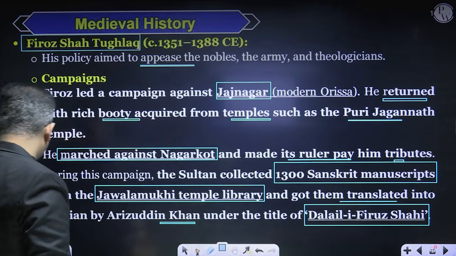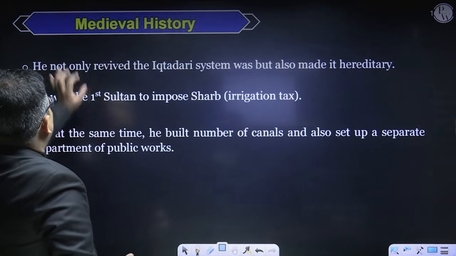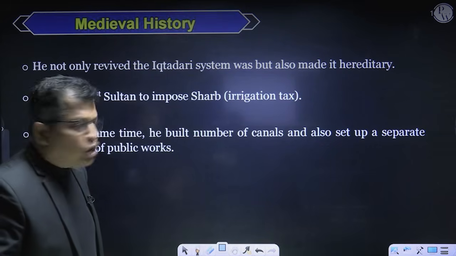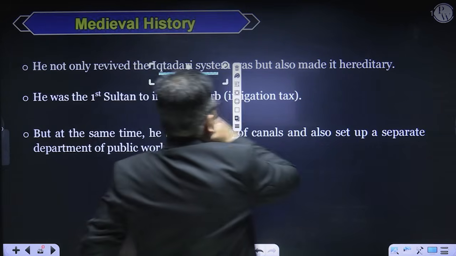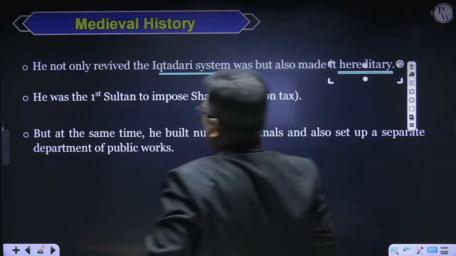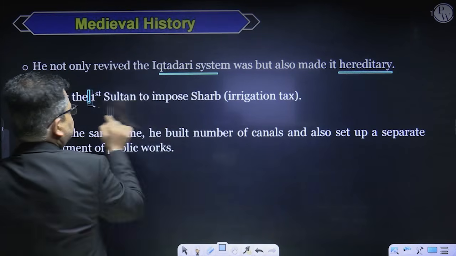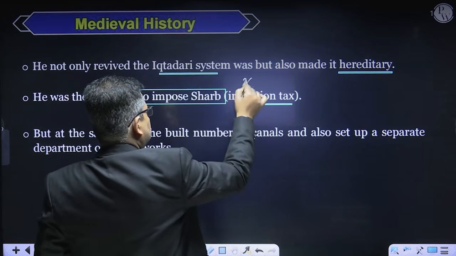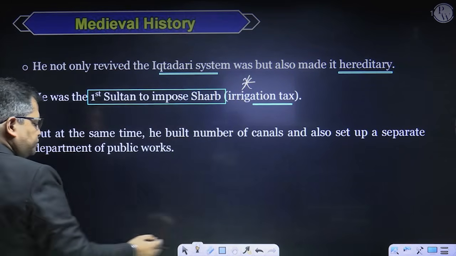What is Dalail-i Firoz Shahi? Is it okay? Now, he not only revived the Iqta system but also made it hereditary. So that is already discussed, right? He was the first sultan to impose what is called the irrigation tax. That is again an important one. Irrigation tax. He was the first to impose the irrigation tax.